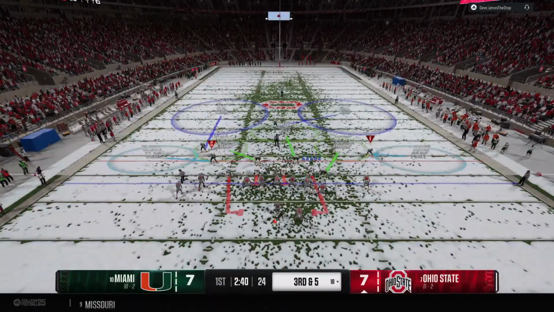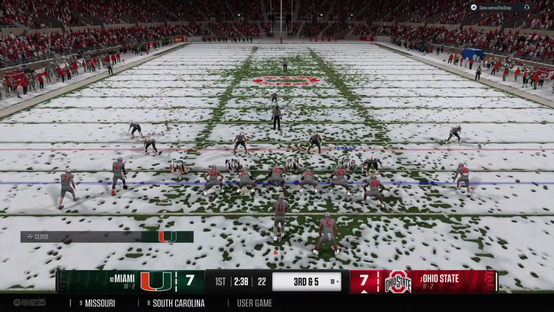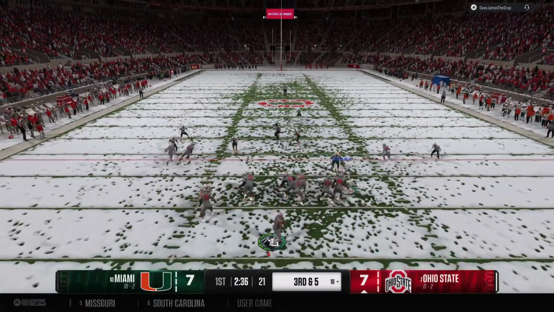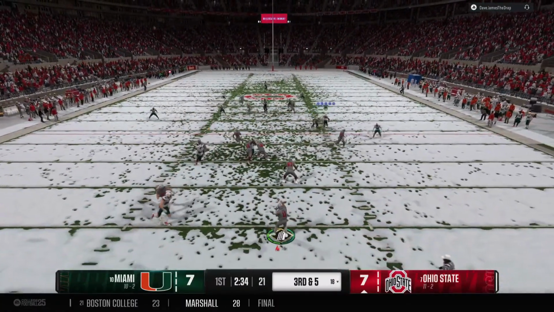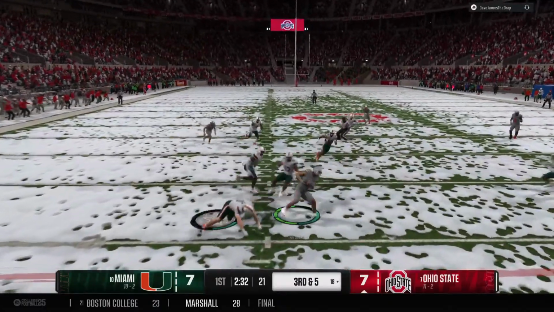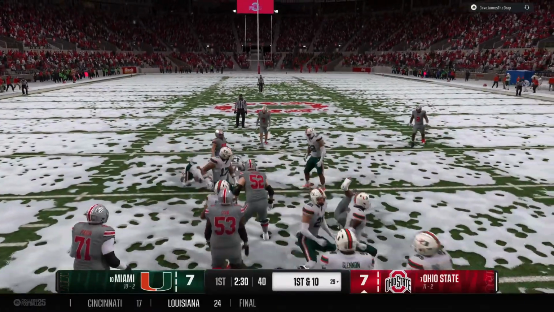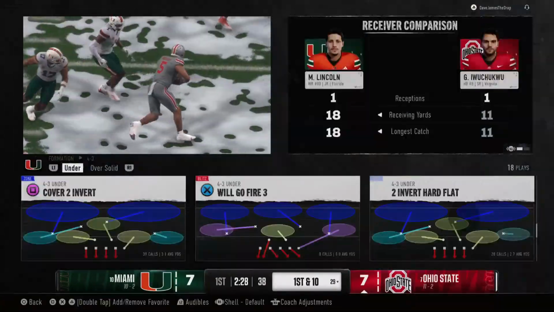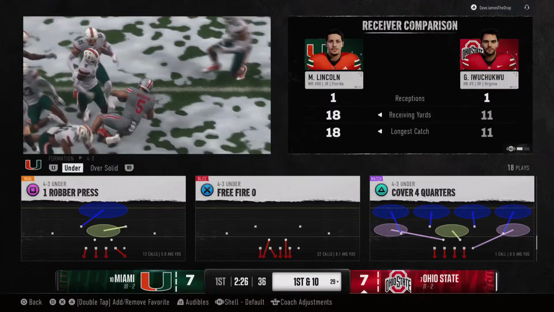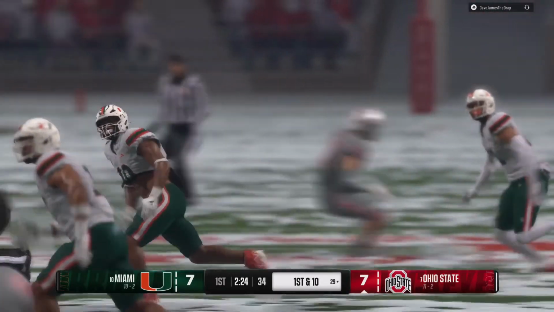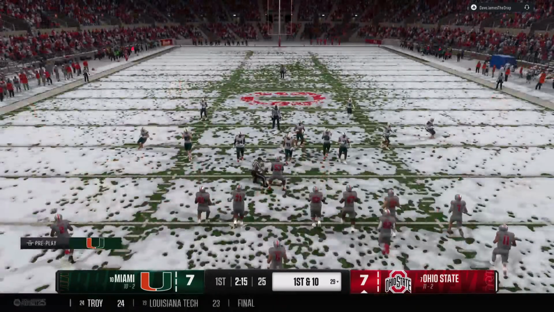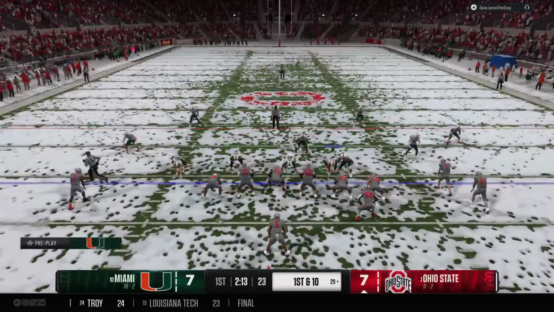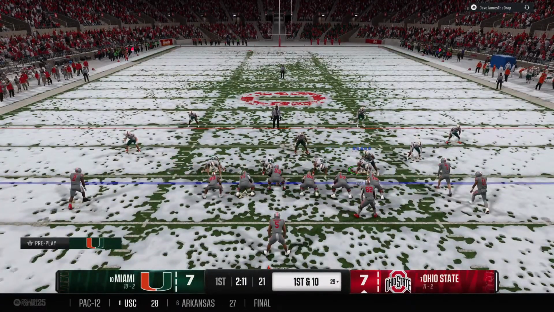So let's see what they like here on 3rd and short from inside their own 20. Important to pick up this first down. Catch made on the left side. He's tackled short of the 30, but that's good enough for a first down. Boy, it's so easy to get caught up into the receivers and the quarterback, and your eyes get lost. Forget about the running back. Nice catch and a first down for this offense.